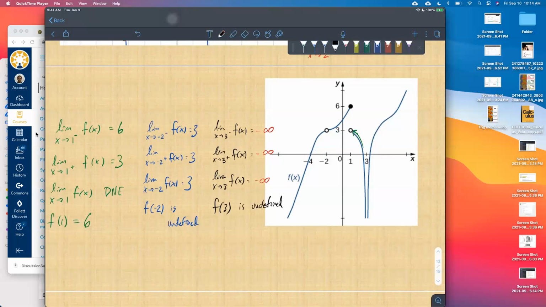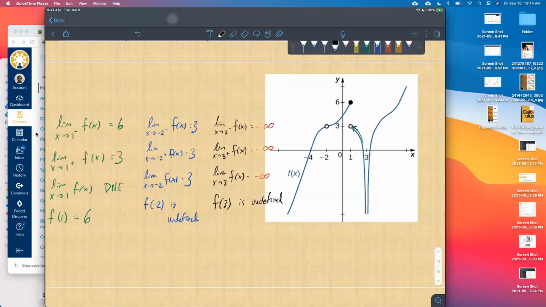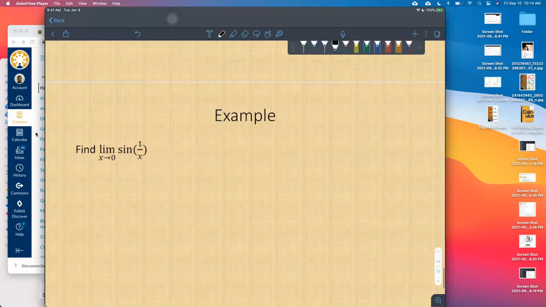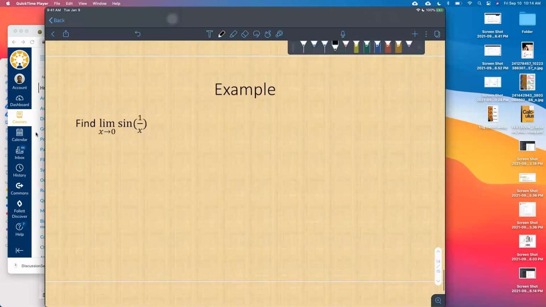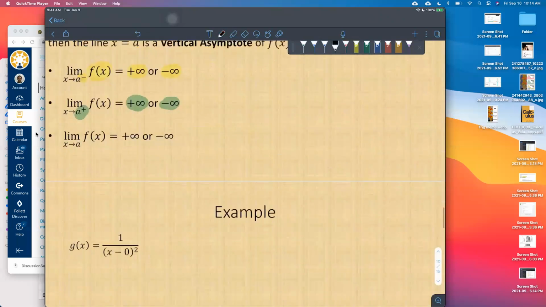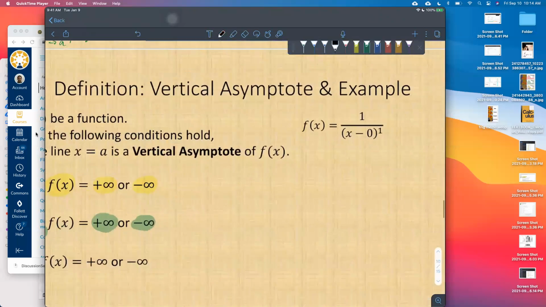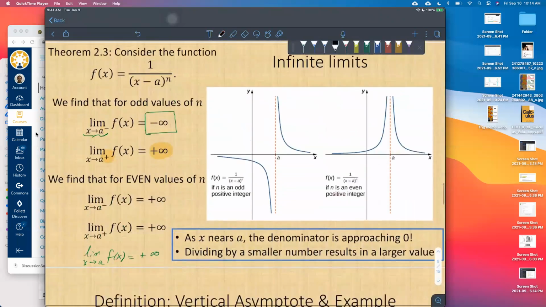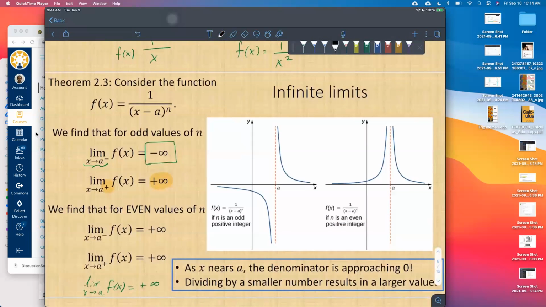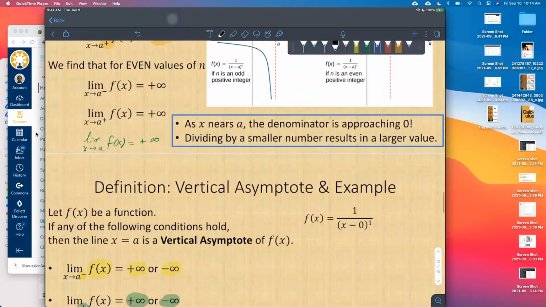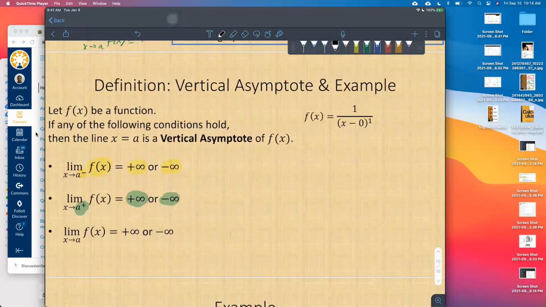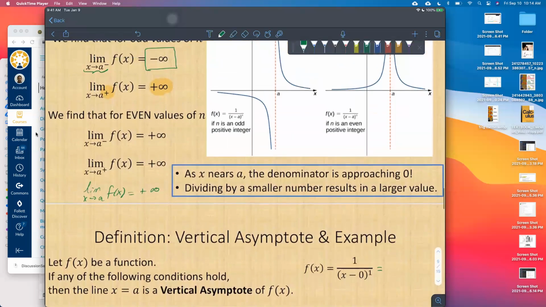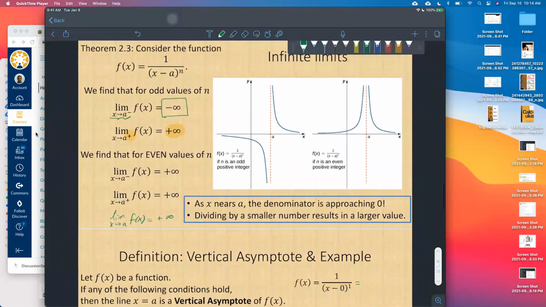All right, very good. We still have one more example to cover. We've got 5 minutes left. We'll skip this one here, it's in the textbook. Let's take a look at one more example here. This example is basically going off of this infinite limit idea. So this function is following the form 1 over (x minus a) raised to the n. In this case, I chose a to be 0.